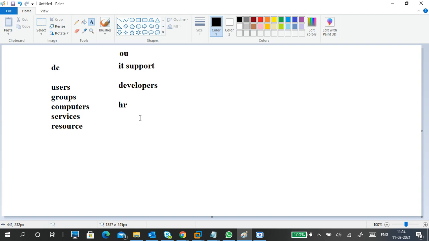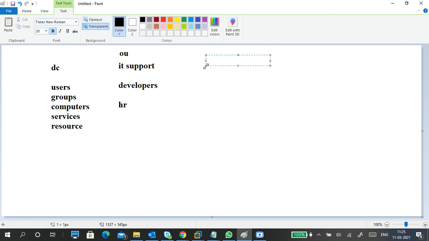So when I categorize, I can understand where the account is available, what account changes should be done, what group should be created, what group should be added, what computers are there. I can find them very easily if they are in different categories. So that is one thing.